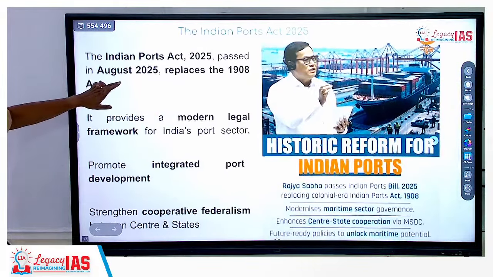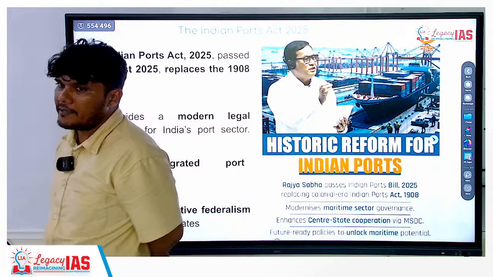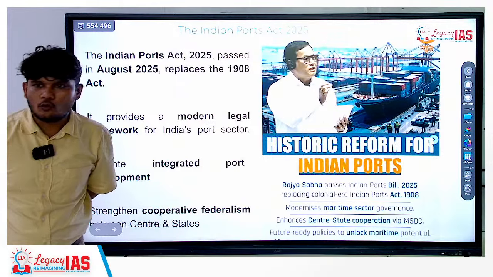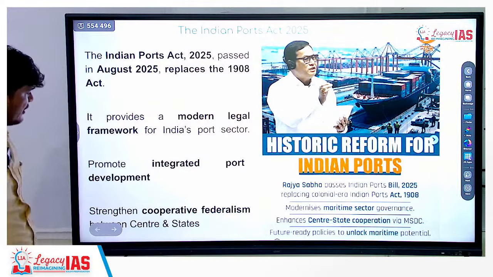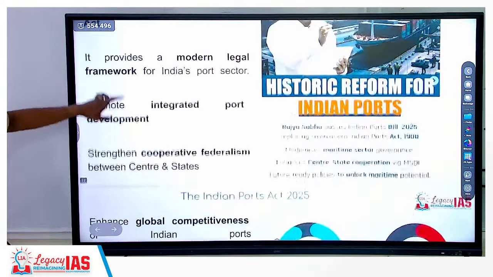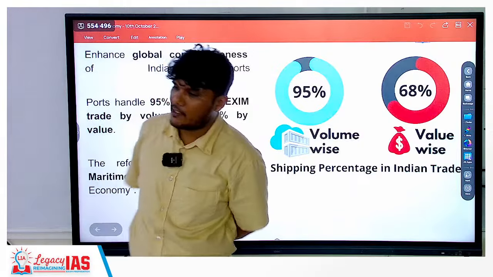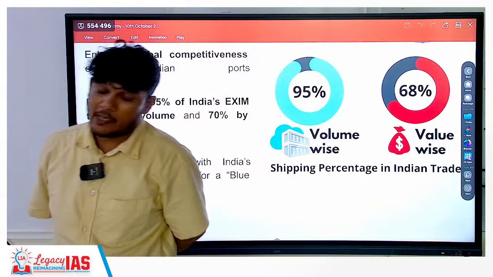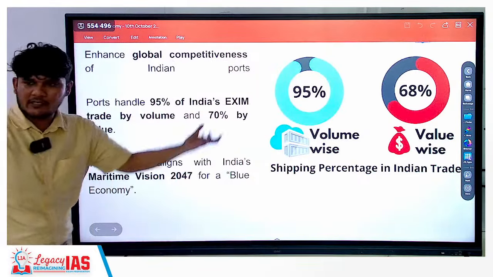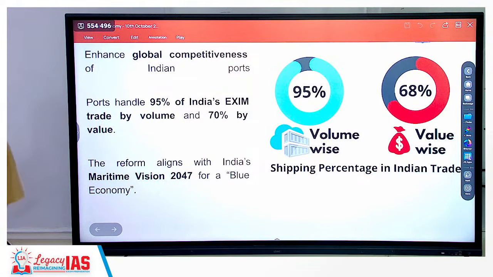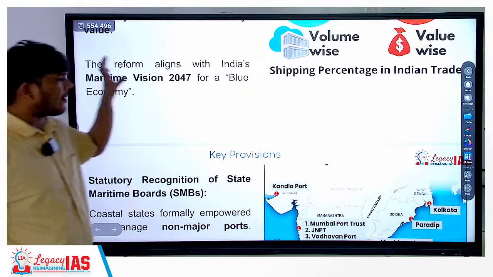Next is the Indian Ports Act of 2025. So the Indian Ports Act, the previous one was in 1908, over 100 years old. So it was necessary to come up with new laws, rules, regulations to modernize the act, which was quite archaic in nature. As a result of which the government has come up with the Port Act of 2025. Now, this Port Act of 2025 is important because around 95% of trade by volume happens through the sea route, and close to 68%, to be exact, close to 70% of trade by value takes place through the sea route. Now, India wants to become a blue economy by 2047.